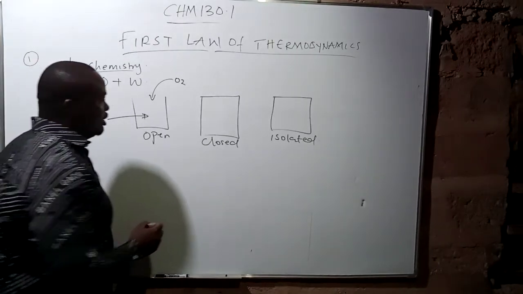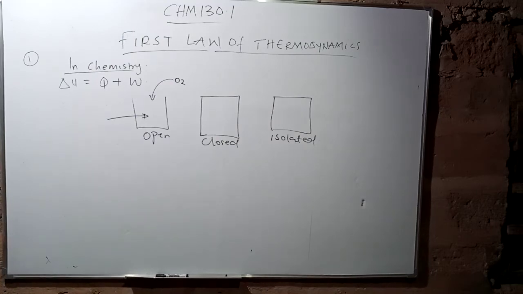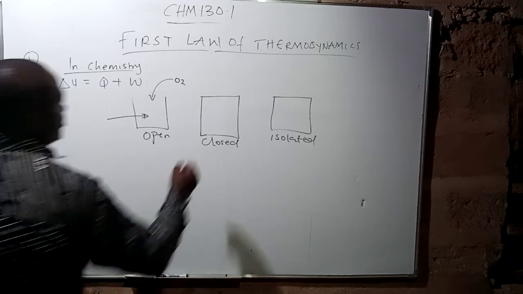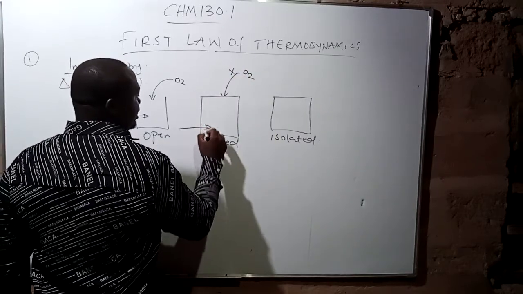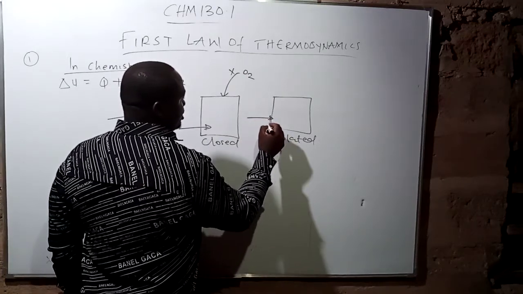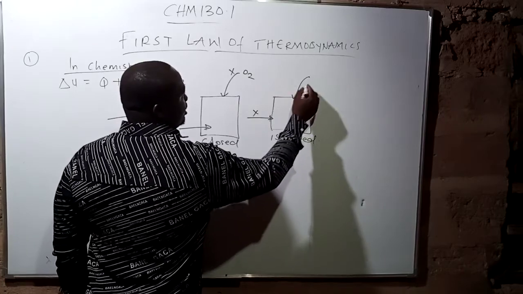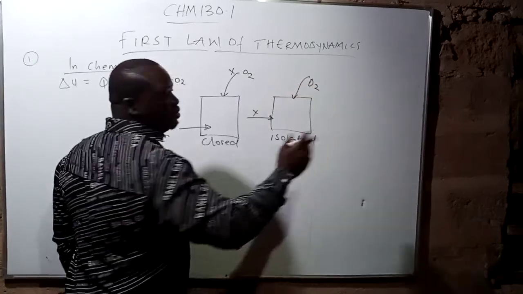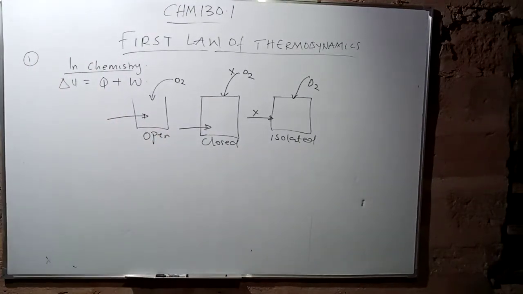But look at what is happening in a closed system. Please note this thing very well, because over the time I've asked, students have been asked this and they find it difficult. Now look at what happens in a closed system. Matter cannot enter, but energy can enter into a closed system. While in an isolated system, heat energy cannot enter, and matter, which is O2, oxygen, and the rest, cannot enter. So note the difference in what is actually happening in closed and open systems.